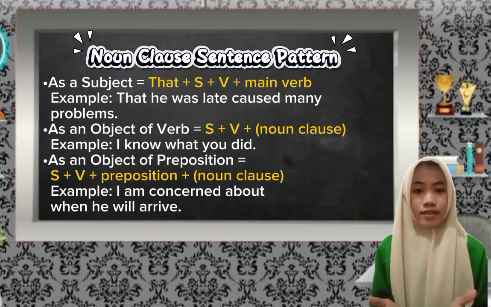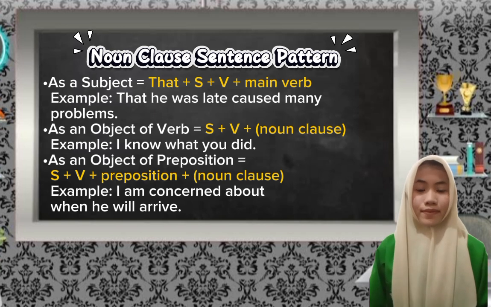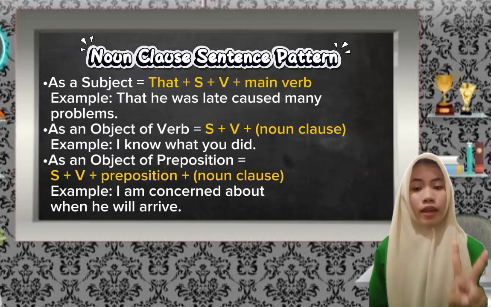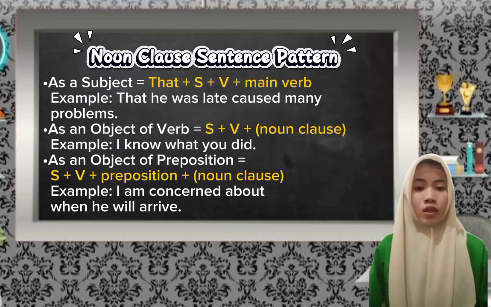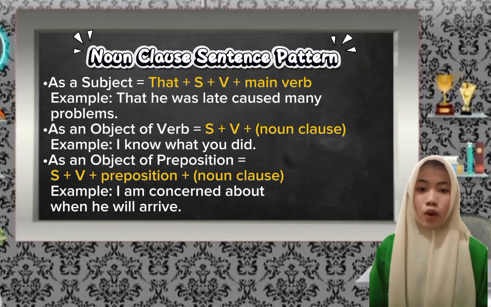How is it, friends? Have you started to understand skill 9? Use noun clause connectors correctly. The point is, in this skill, we'll learn how to connect two clauses correctly so that the second clause can function as a noun in the sentence. Don't forget to recognize the position of the noun clause, whether it's a subject, object, or object of preposition.